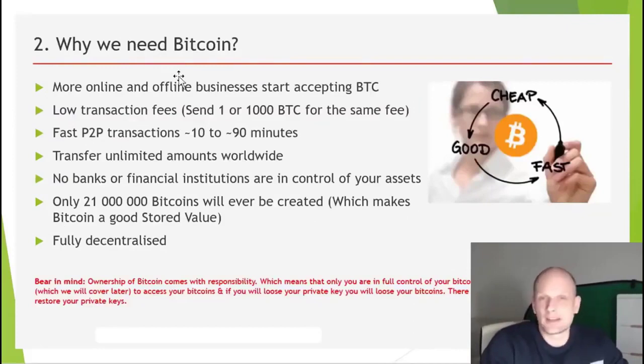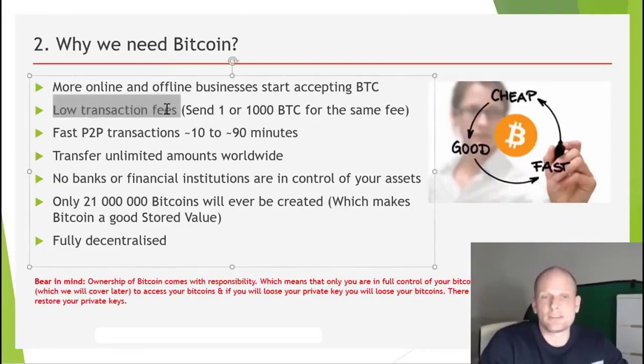And this is another question you might want answered, and some examples I already mentioned: this gives us freedom, this gives us full control of our money. There are no banks who can block us, they can't stop our transactions, they can't stop our accounts, for example, they can't even access our accounts. Nobody can access your account if you are using Bitcoin. Nobody can access your Bitcoin because only you have the private key of your wallet.